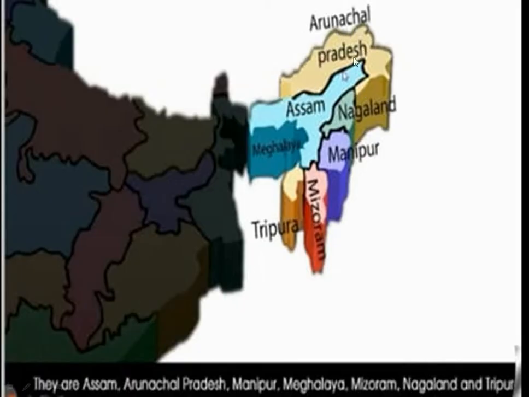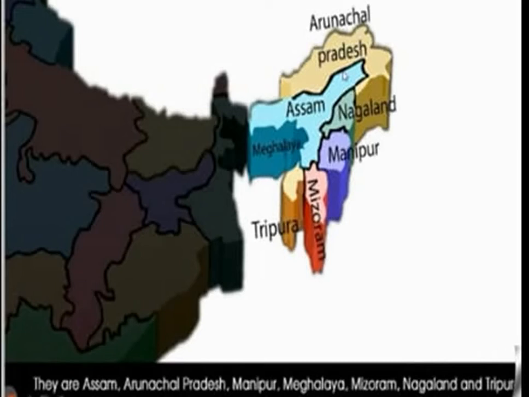See children, these states are called seven sisters. Seven states in northeastern India are called the seven sisters. What are those? See, Arunachal Pradesh, Assam, Nagaland, Meghalaya, Manipur, Mizoram and Tripura. Do you know, children, why these states are called seven sisters?